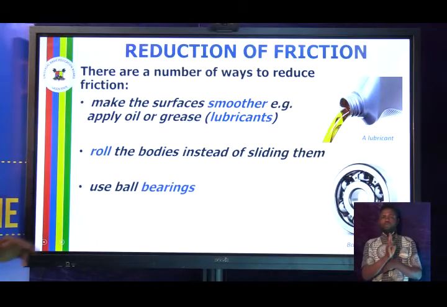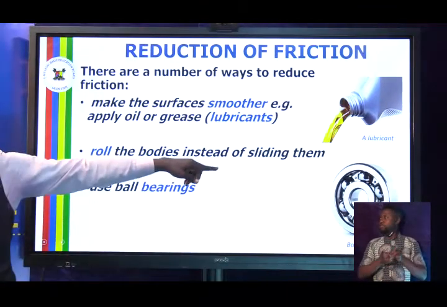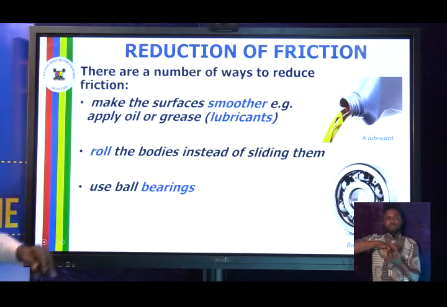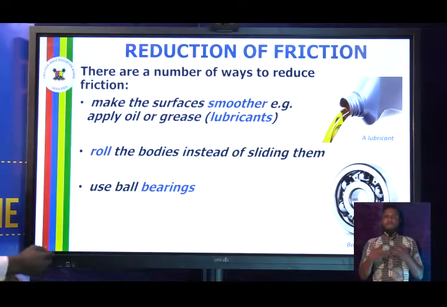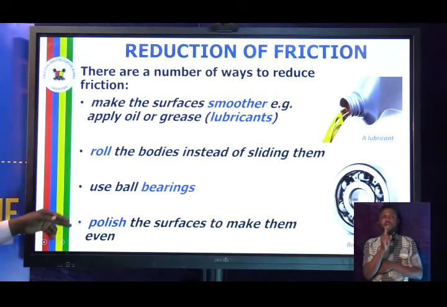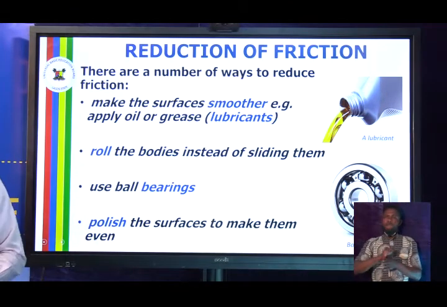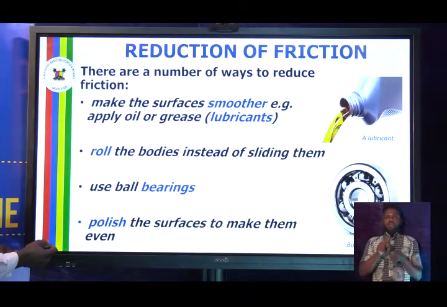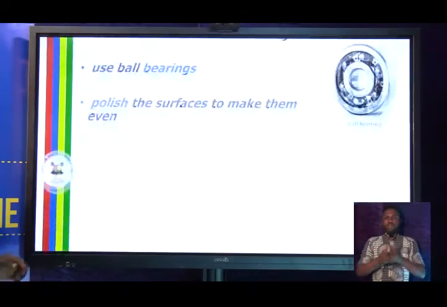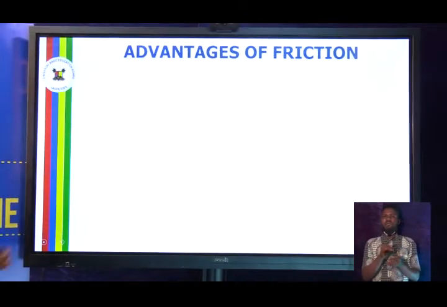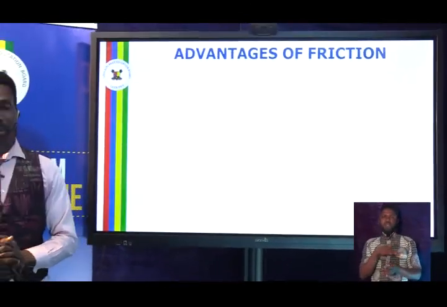Next is you use ball bearings. I think you can see the diagram of a ball bearing there. When you use it, it makes it easier for the machine to work easily and better. Another one is you polish the surfaces to make them even. When you polish the surfaces, it will make the surface smoother, and it helps to reduce the friction there. Now to the advantages of friction.